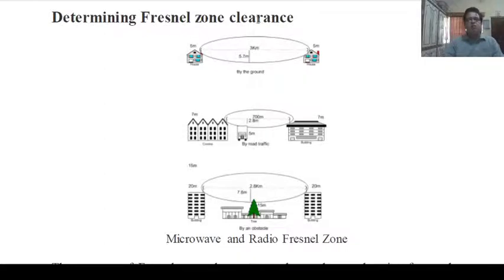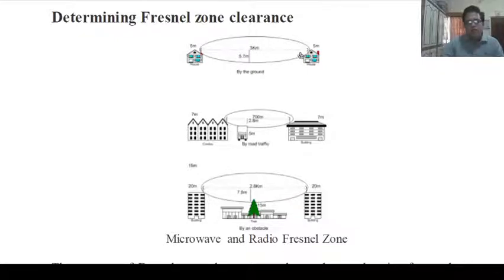Determining Fresnel zone clearance: how do we determine Fresnel zone clearance? It should be cleared, as shown in the microwave and radio Fresnel zone figure.